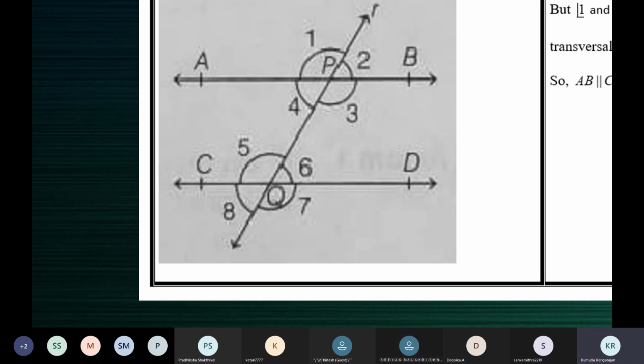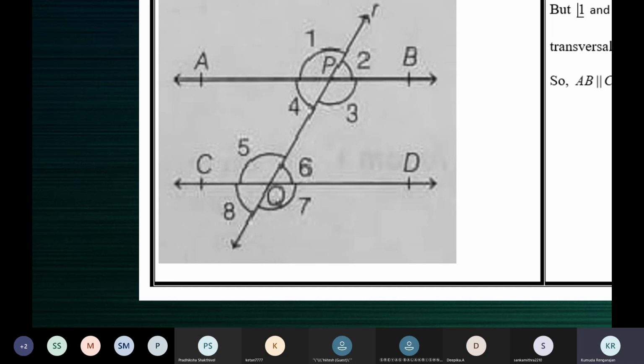Is it given that AB is parallel to CD? No, it's not given. We have to prove that AB is parallel to CD, given that 4 is equal to 6.